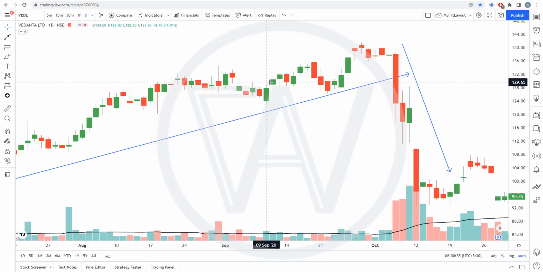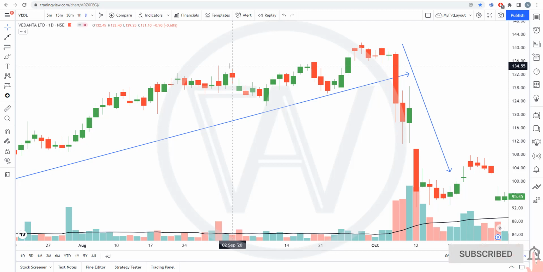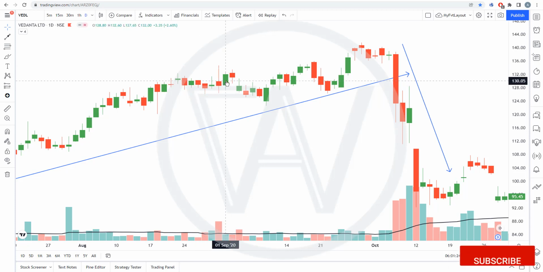Here upper side, upper wick is higher compared to your lower wick. So, and including body, the lower side is having lower percentage of the range compared to your upper wick. So, ये represent कर रहा है कि यहाँ पे sellers का जो overall strength थी वो ज़्यादा है compared to your buyers.